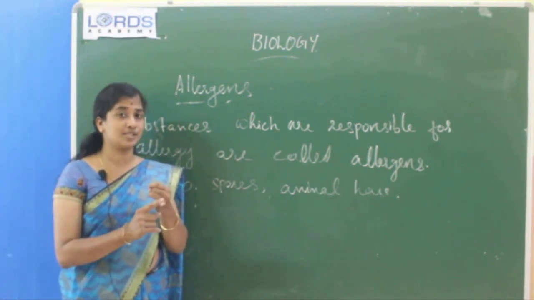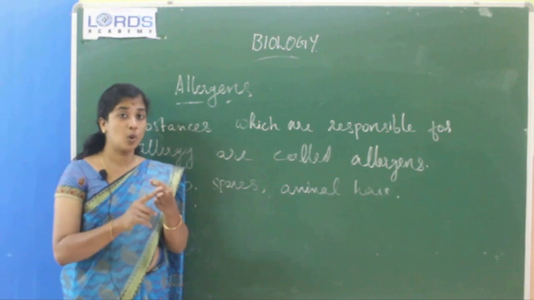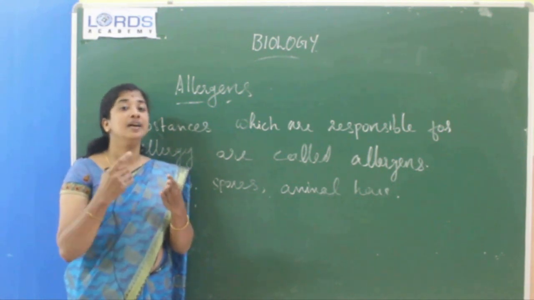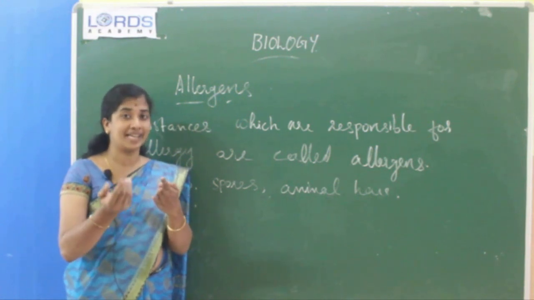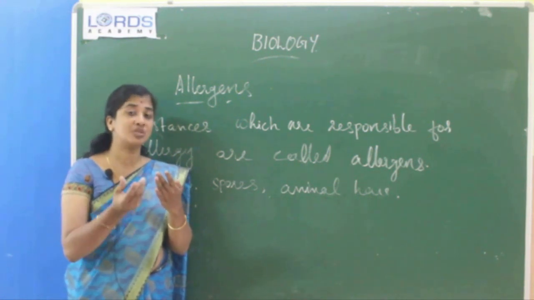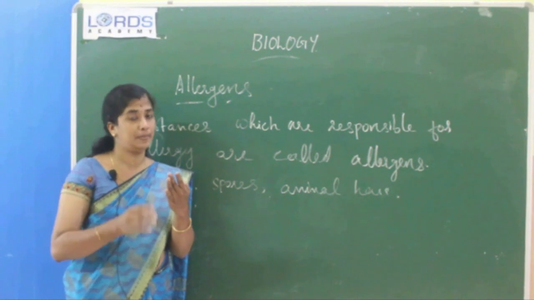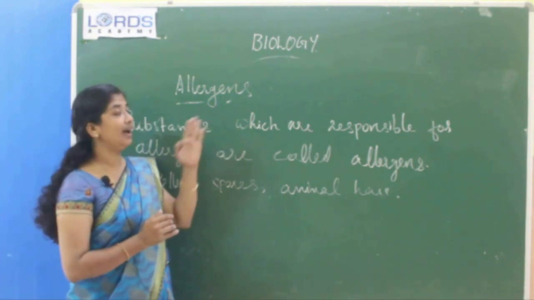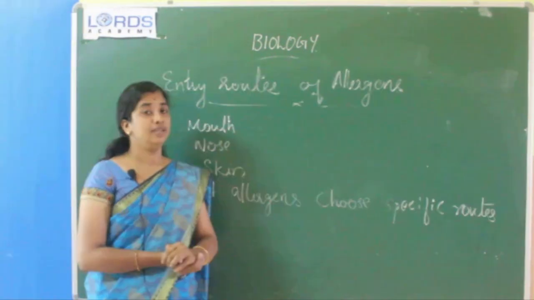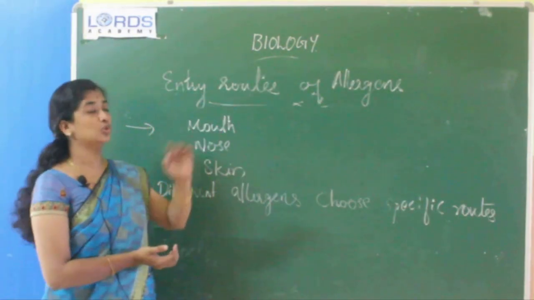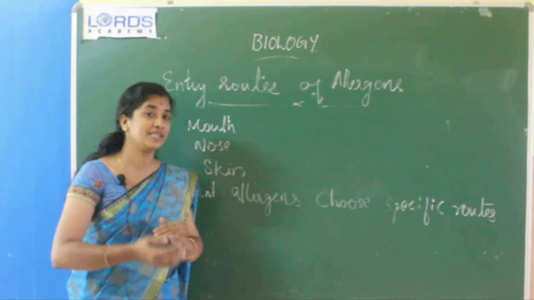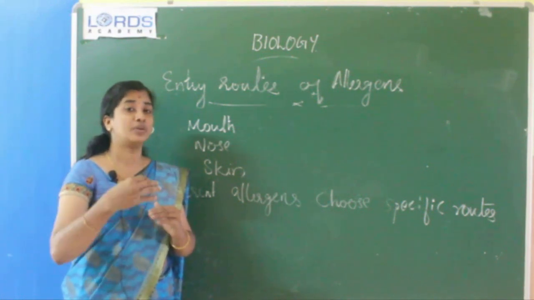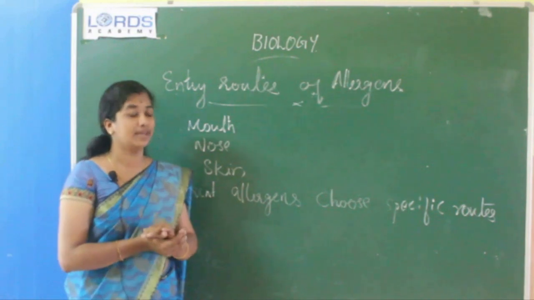Can you tell some examples for allergens? Dust, pollen, spores, then some animals' hairs, then some food items, milk, egg. These will lead to some allergies in some persons. So those substances we can call allergens. Clear? Then next about entry routes of allergens. That means how these allergens will enter and lead to this allergy.